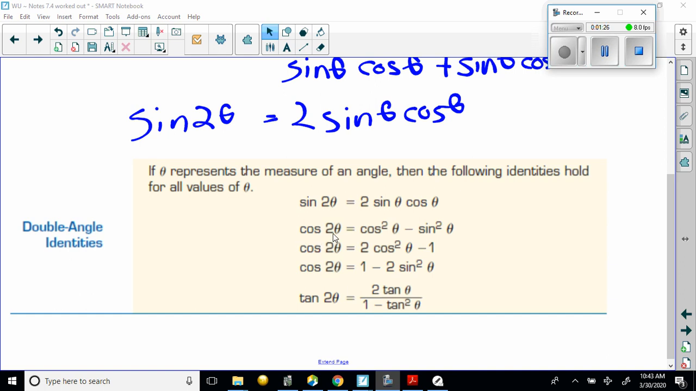So the first cosine double angle is cosine squared theta minus sine squared theta. Cosine 2 theta is equal to 2 cosine squared theta minus 1. And cosine of 2 theta is equal to 1 minus 2 sine squared theta. And then tan of the double angle only has one formula, and it's 2 tan theta over 1 minus tan squared theta. So depending on what the question's asking, if they want to know the sine, cosine, or tangent of the double angle, these are the sets of formulas that you use. And if you still have that formula sheet that I gave you, you can use it as well.